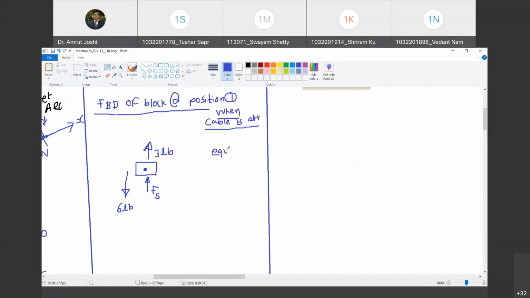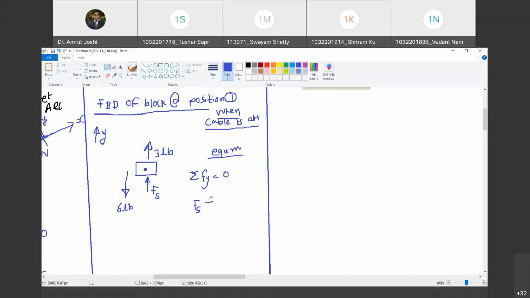Yes. It has to be. So equilibrium is satisfied. Are you with me? Yes, sir. So can I write summation Fy equal to 0? Yes, sir. Summation Fy equal to 0. That is going to give me what? Tell me.